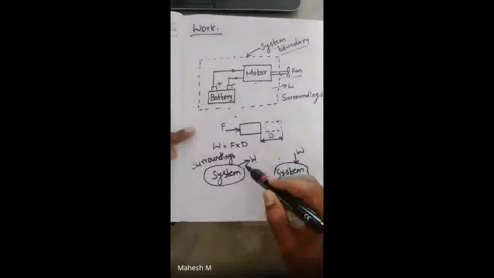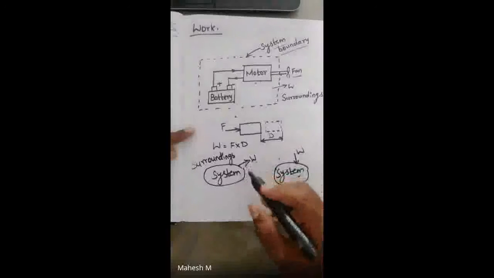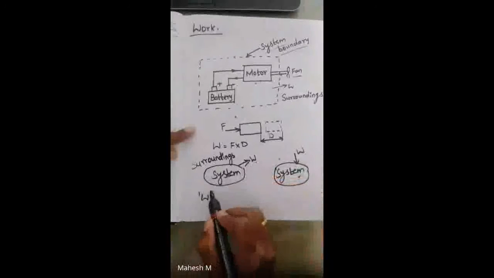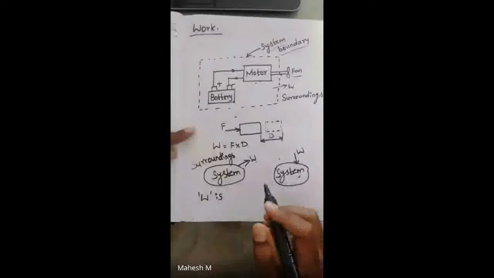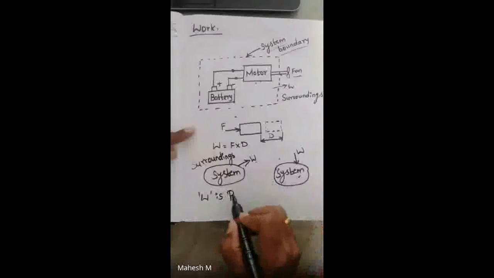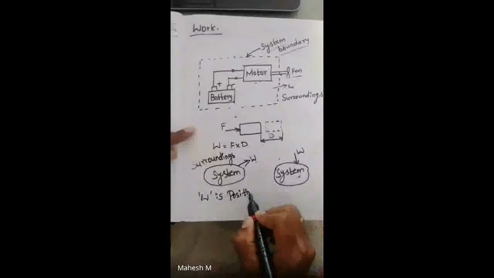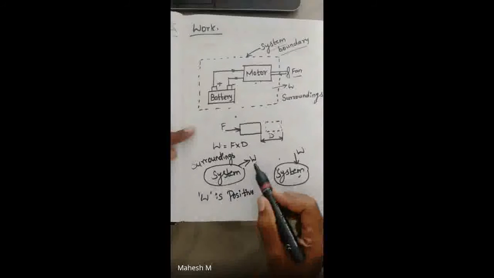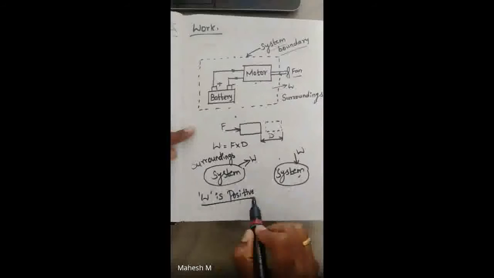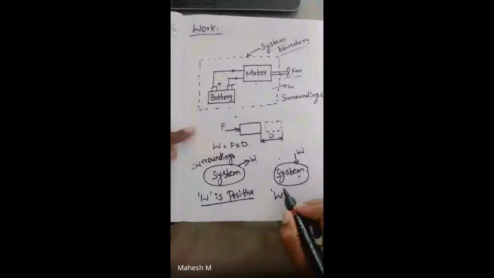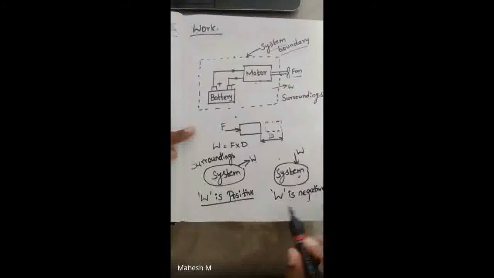The arrow mark shows the difference. Here the work W is positive, because the system provides the work. So it is positive work. In the second one, work is negative. Why? Because the system consumes the work from the surroundings, so it is a consumption. The consumption is mentioned as negative.